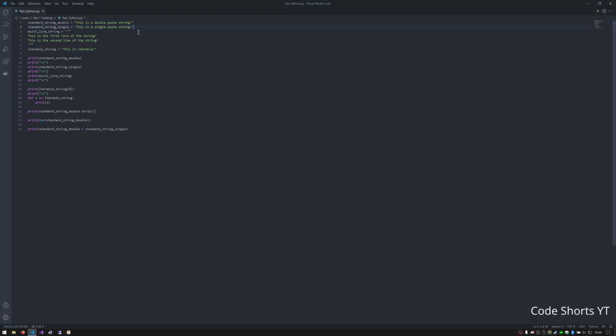However, the one big thing to note is that they cannot be mixed while defining one string. So you cannot use a single quote to start and a double quote to finish. They have to match.